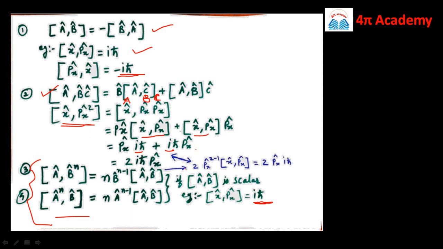By applying this property, we have 2 in front, that is n, into Px raised to n minus 1, so it is 2 minus 1, into commutator of x comma Px. So this 2 minus 1 is 1, so it is 2 into Px, and commutator of x and Px is iħ.